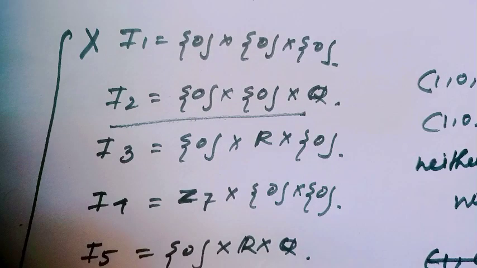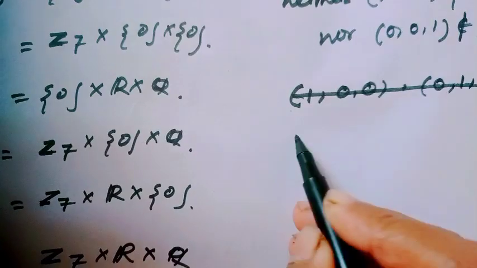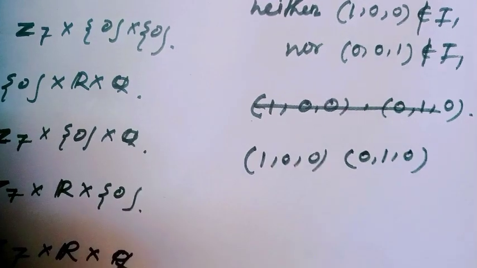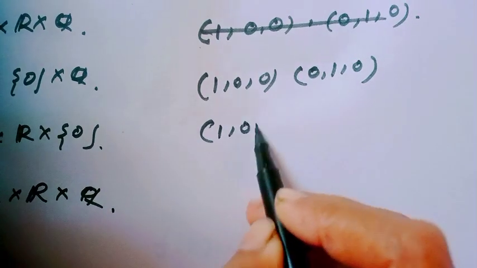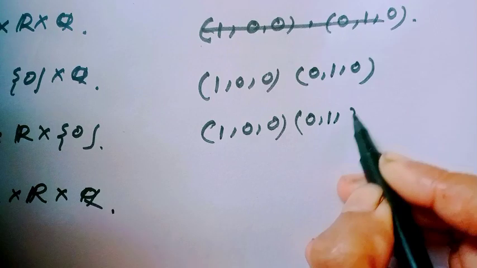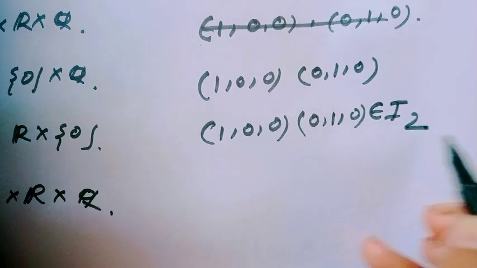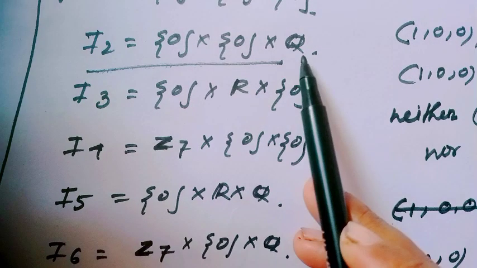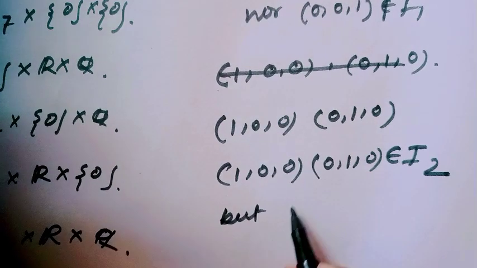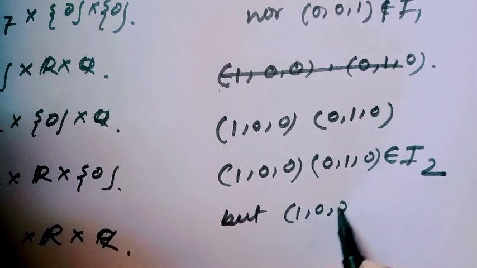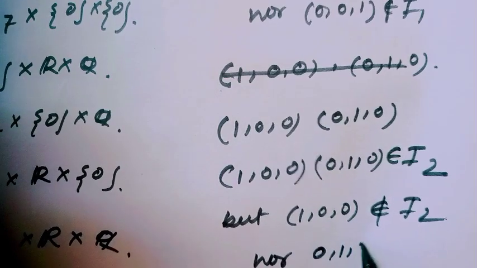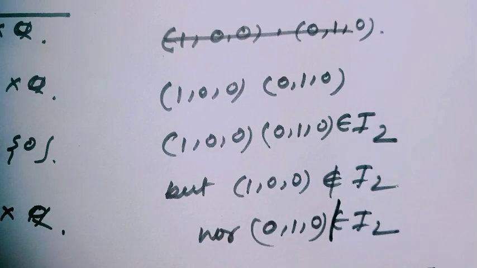Similarly for I2, consider two elements (1, 0, 0) and (0, 1, 0) from the ring. Then their product (1, 0, 0)(0, 1, 0) is a member of I2. Just notice I2: the Q component is 0, but neither (1, 0, 0) belongs to I2 nor (0, 1, 0) belongs to I2.